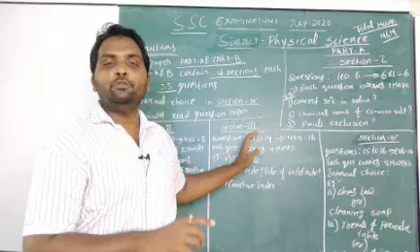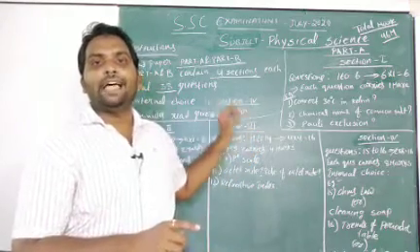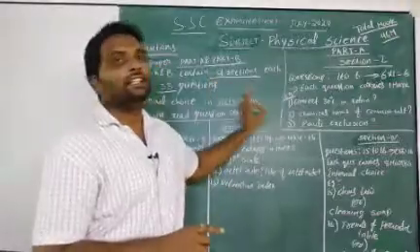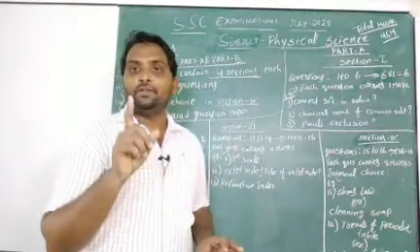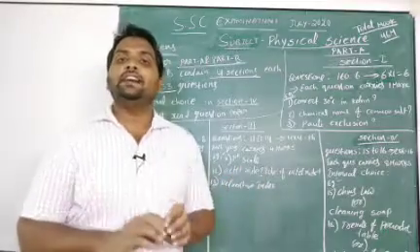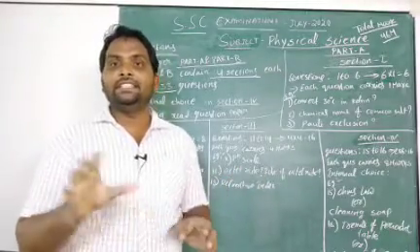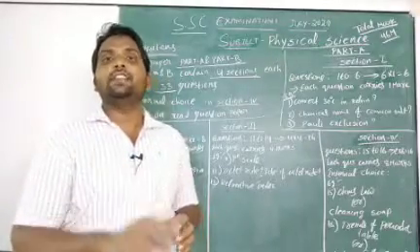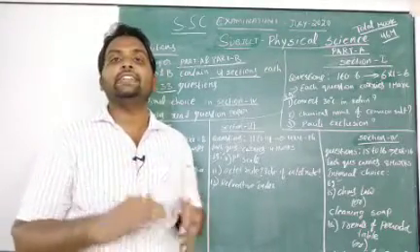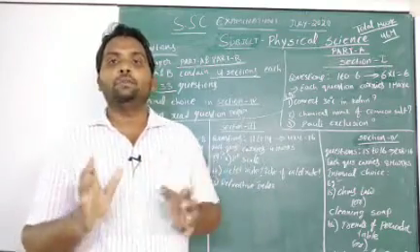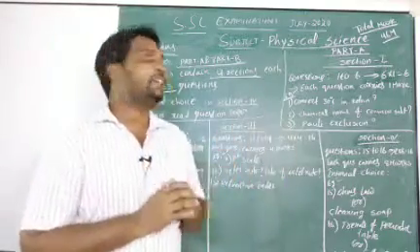So here the main problem is you have to plan time. Time management is very important for our science paper, because you have to write physical science and biology in these 3 hours 15 minutes. Within this time only you have to complete two subjects. So the time is not sufficient. That's why again and again I am saying you should plan how to complete before the examination time ends.